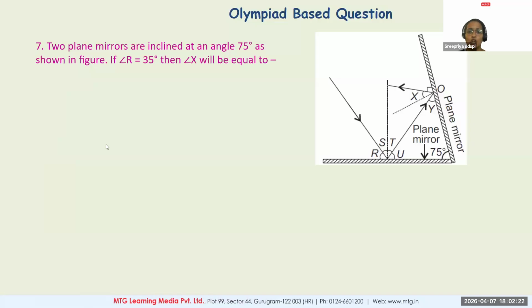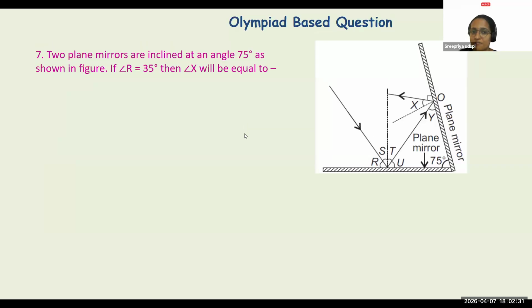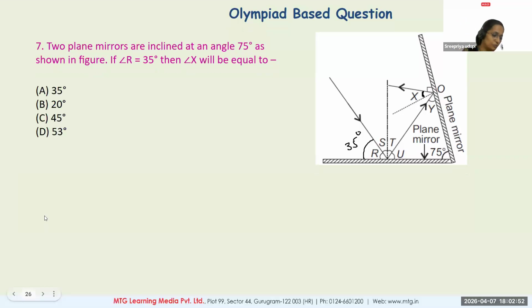Look at this. 2 plane mirrors are inclined at an angle of 75 degree as shown in the figure. R is 35, then X will be equal to. This is very similar to the question we have just done about the reflections, right? This is 35 degree given to us. He is asking you what's going to be the angle X, this part. Quickly try. These are the options. Please try and tell me what's going to be the answer for this question, all of you.